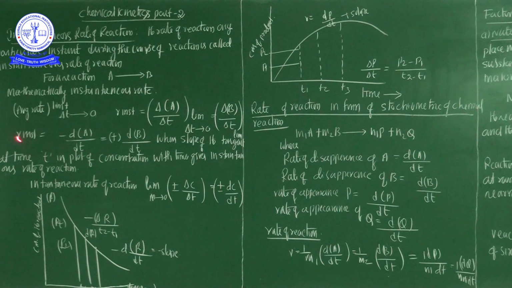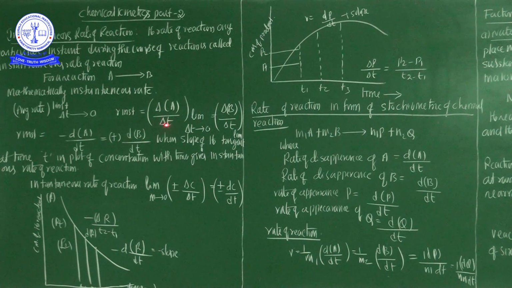So mathematically, the instantaneous rate of the reaction is expressed by the average rate as the limit of delta t tends to 0. It is nothing but the reactant converted into the product as delta t tends to 0. Instantaneous rate is delta A concentration over delta t.